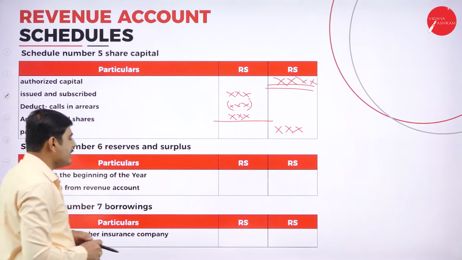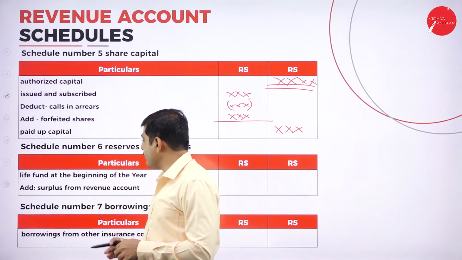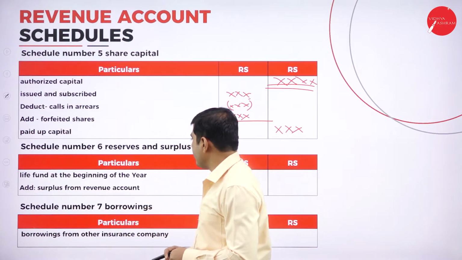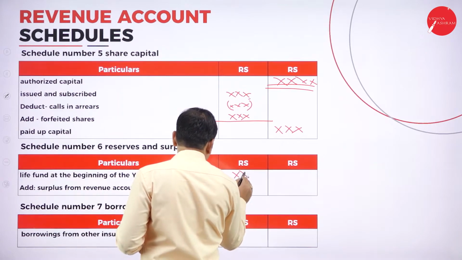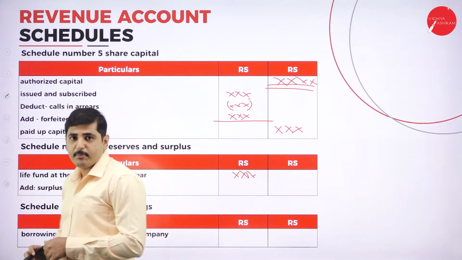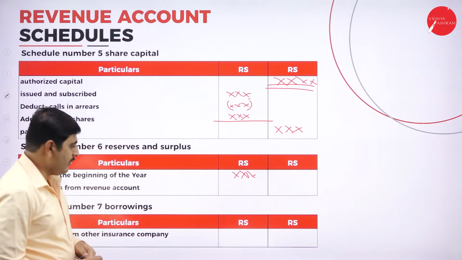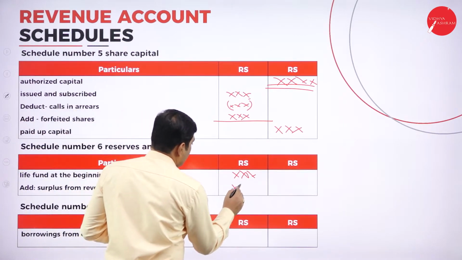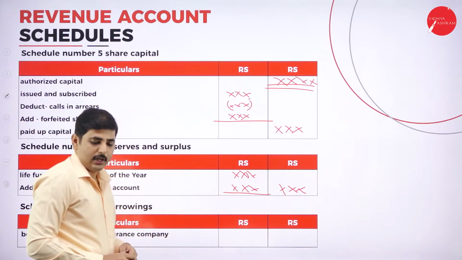Next one, schedule number 6, reserves and surplus. So what do you mean by reserves and surplus? See, under reserves and surplus, life fund at the beginning of the year, show it here. Again, add the surplus. The surplus we have calculated in the revenue account, we have to show here. Add the surplus, and the total should be shown in the total amount.